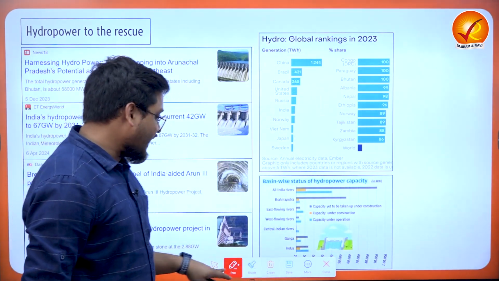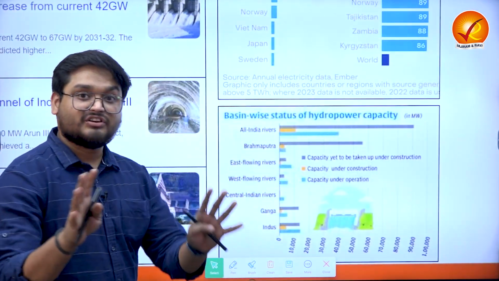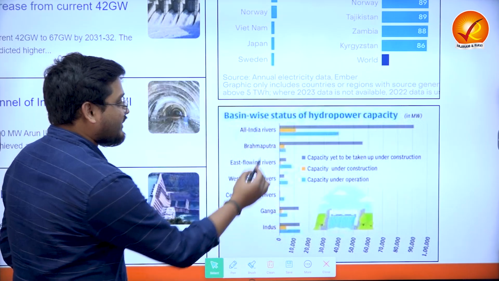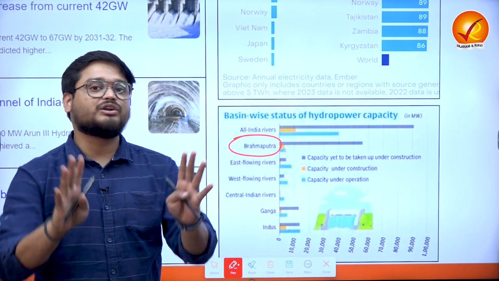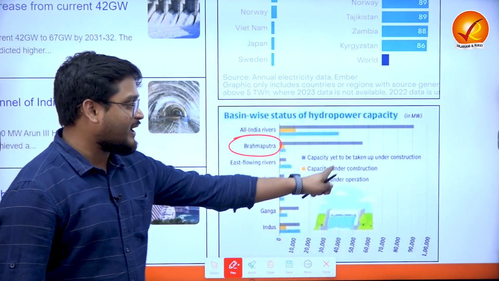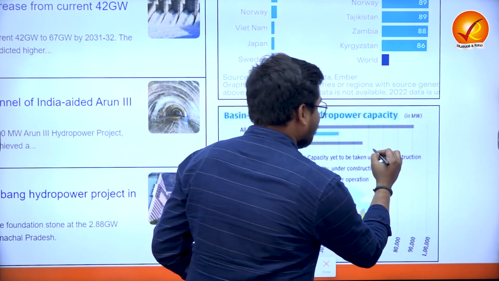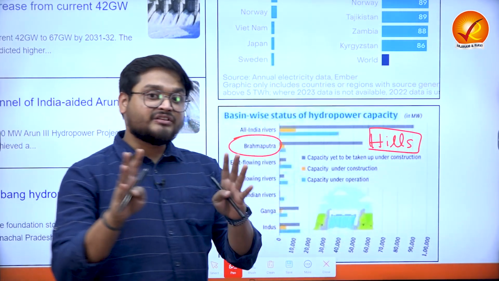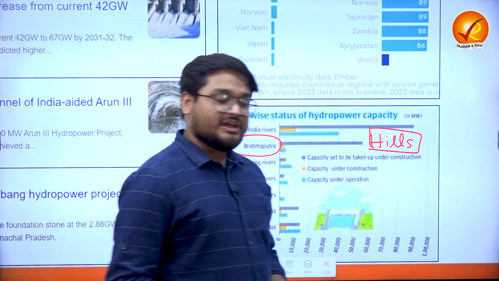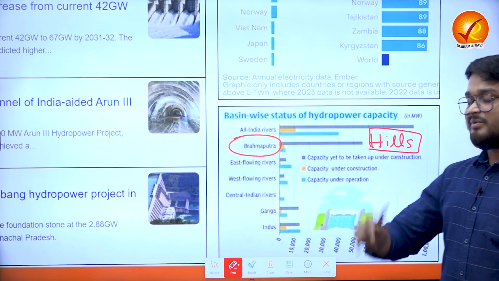And when we look at the total potential of the various river basins in India, we find that the Brahmaputra river has the highest potential for capacity to be taken under construction, because the Brahmaputra flows through hilly regions, and the topography of the hills gives a very good conduit for the rivers and also for the dams to be constructed.